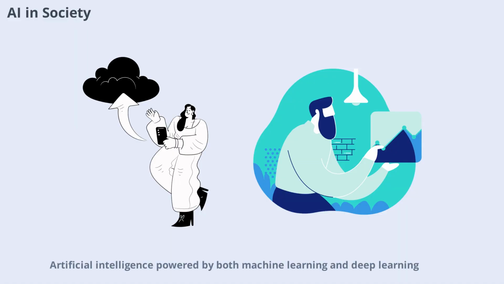Artificial intelligence, powered by both machine learning and deep learning, is reshaping society. From healthcare and education to entertainment and transportation, AI is making a significant impact. Understanding the differences between machine learning and deep learning helps us appreciate the technology behind these changes and prepares us for the future. Let's wrap up with some final thoughts.